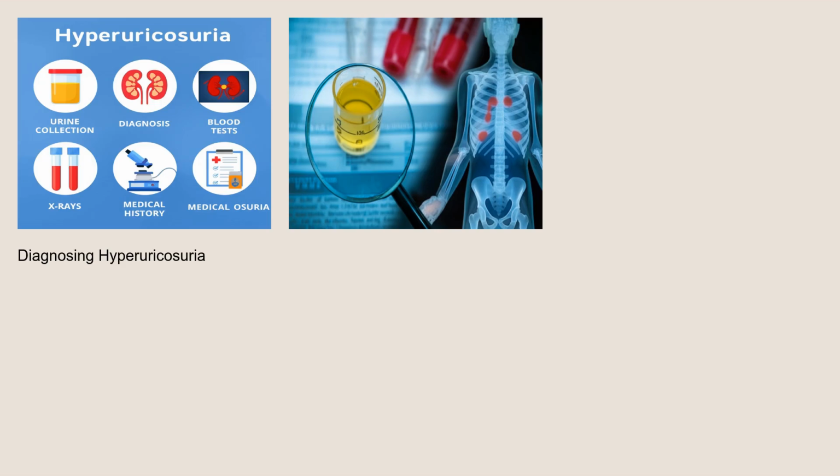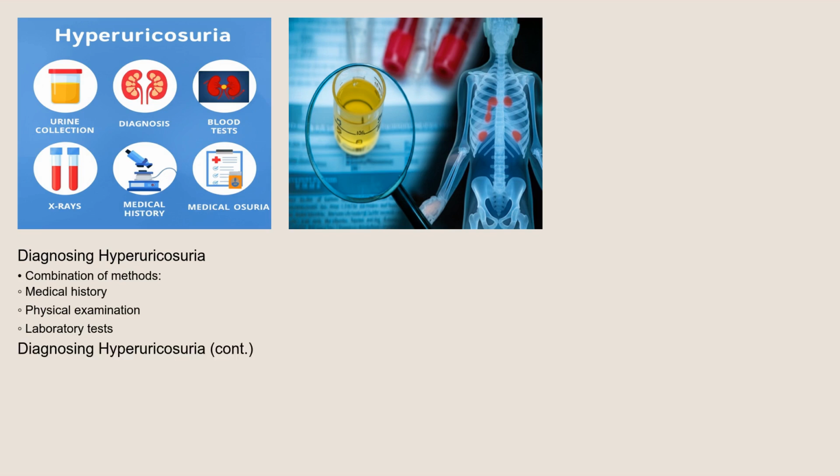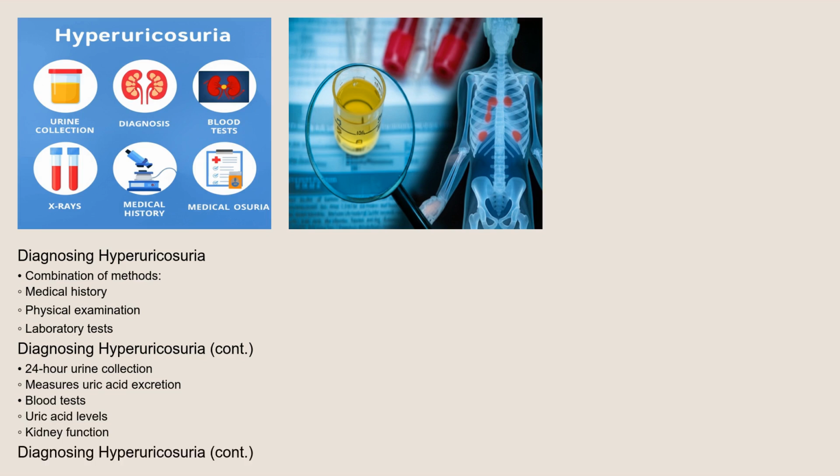How is hyperuricosuria diagnosed? Typically, it involves a combination of medical history, physical examination, and laboratory tests. The most important test is a 24-hour urine collection to measure the amount of uric acid excreted. Blood tests can also be performed to assess uric acid levels in the blood, as well as kidney function. Imaging studies, such as X-rays or CT scans, may be used to detect the presence of kidney stones. A careful review of the patient's medical history and medication list is crucial to identify potential contributing factors.